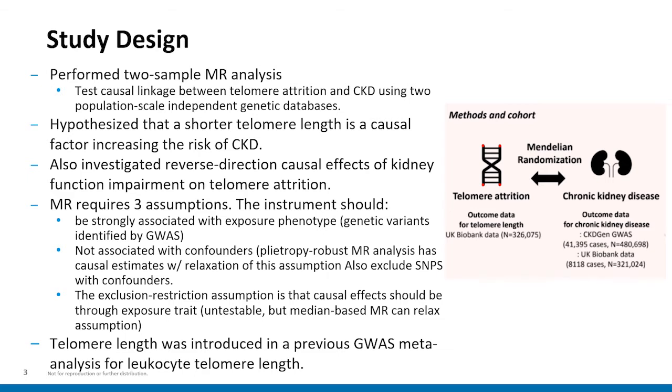This third one is not actually testable, but utilizing a median-based Mendelian randomization can relax this assumption. Telomere length was introduced in a previous GWAS meta-analysis for leukocyte telomere length in another study.